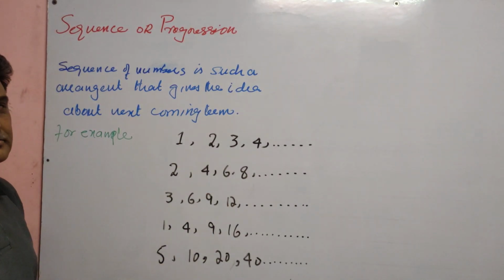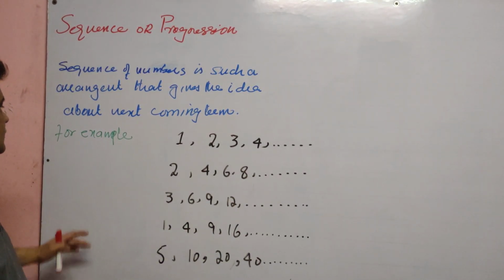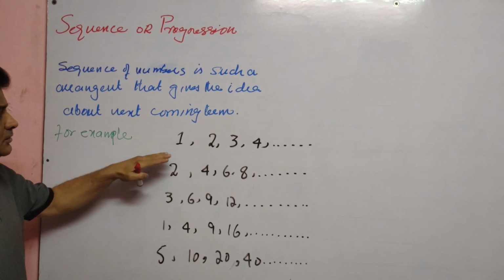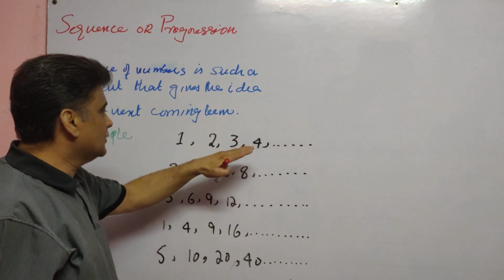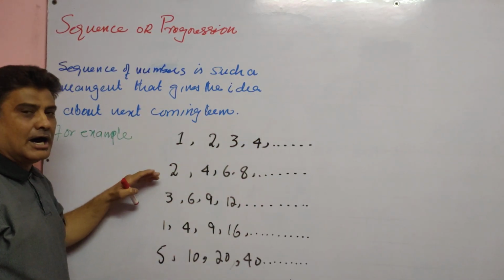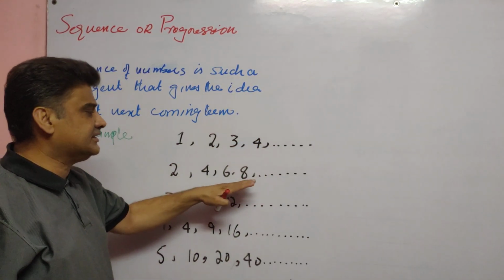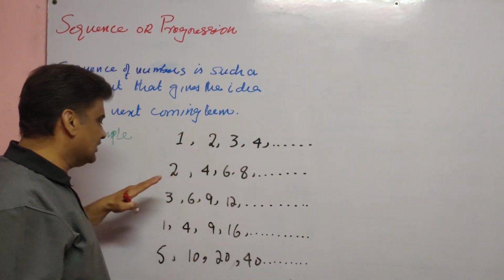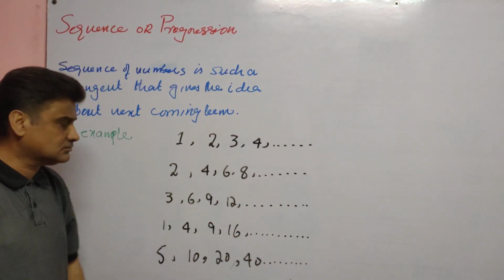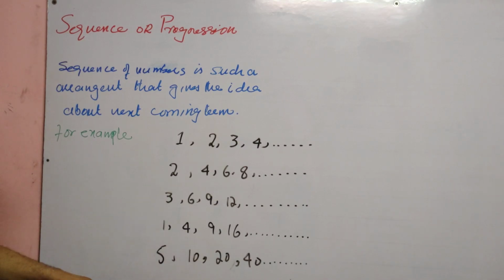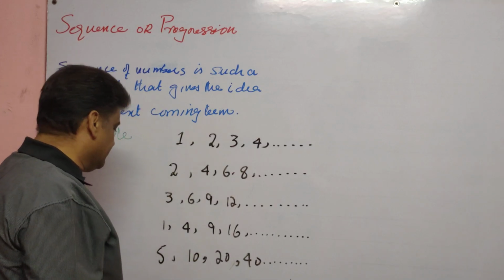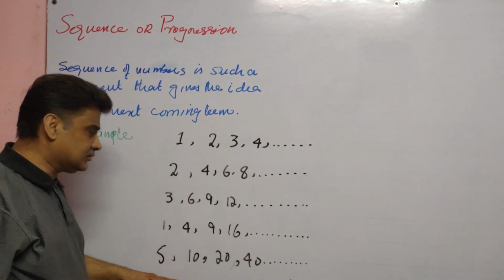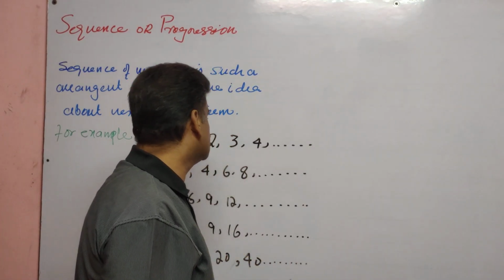For example, if you look at the arrangement 1, 2, 3, 4 and so on, or the arrangement 2, 4, 6, 8, and so on. Similarly 3, 6, 9, 12 and so on. The next arrangement of numbers is 1, 4, 9, 16, and so on. The last arrangement is 5, 10, 20, 40 and so on.